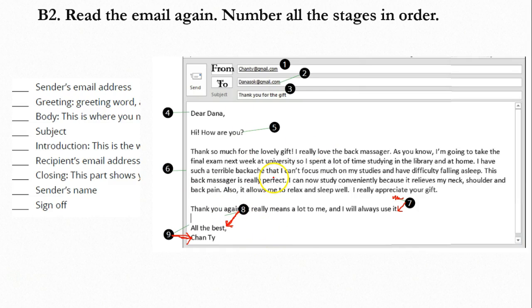After you change it, look at the exercise. So in this exercise, you are asked to match the stage from 1 to 9 in the email with the correct order in here.